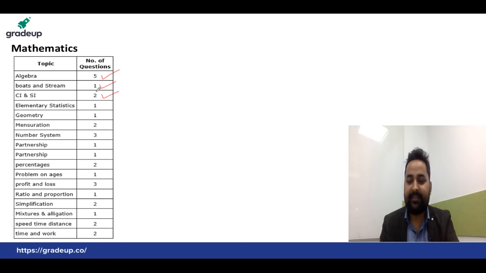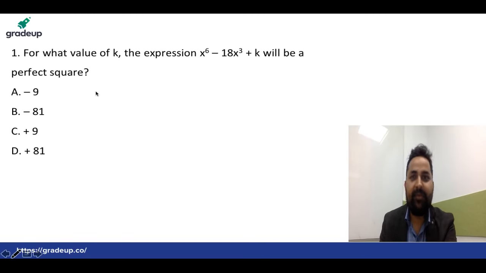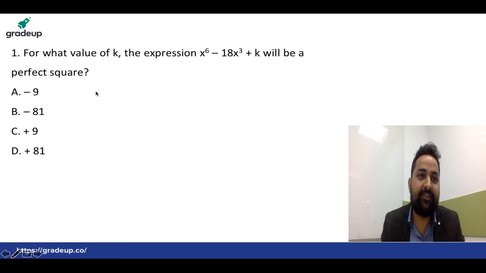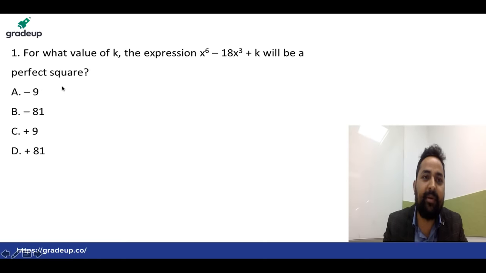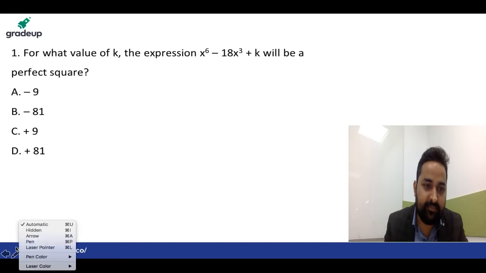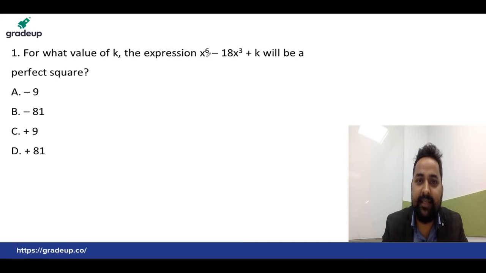Okay, let's start with the question then. See everyone, we are going to solve the questions over here. For what value of k will the expression x to the power 6 minus 18x cube plus k be a perfect square? See here students, the sign given is minus. So we are going to use a basic formula over here: a minus b whole square, because they are saying a perfect square.